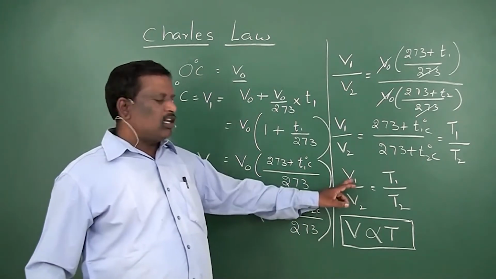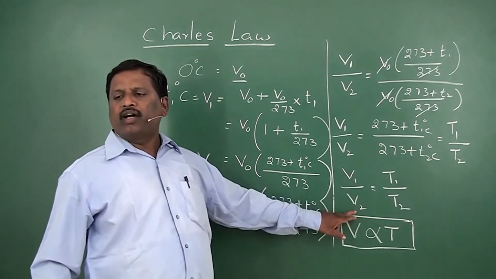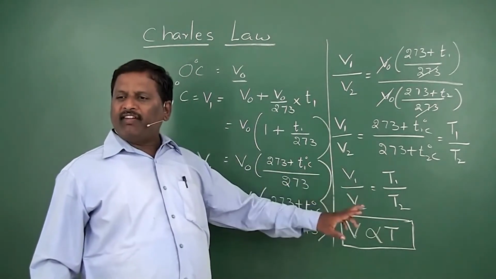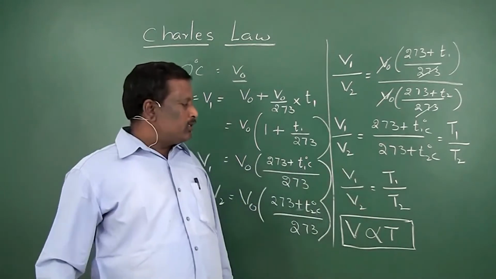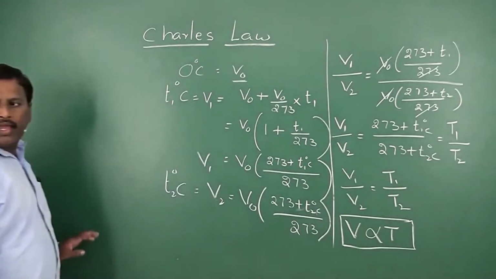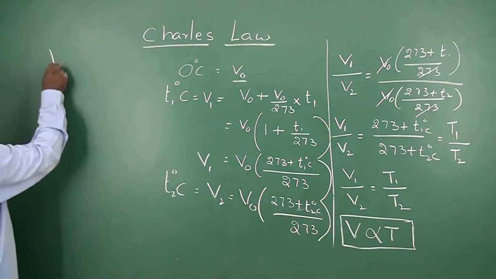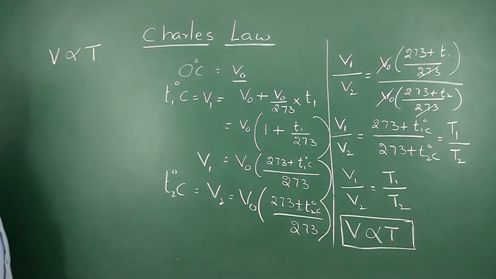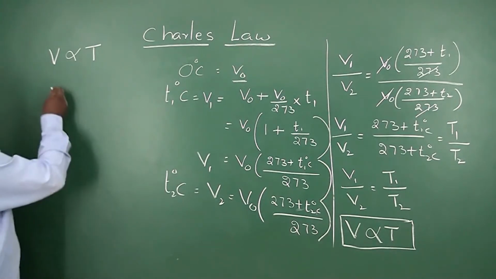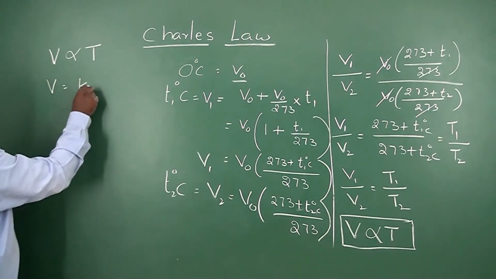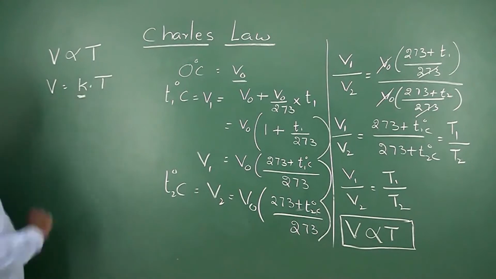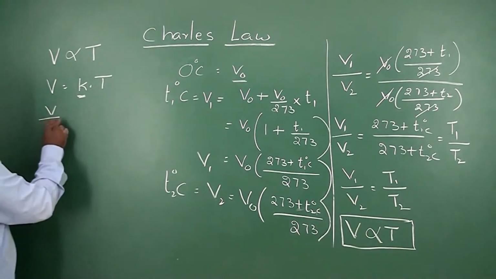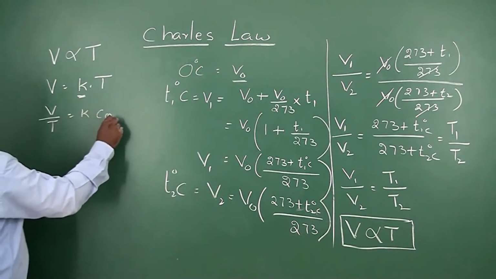Another form of Charles' law is V1 by V2 is equal to T1 by T2, or V1 by T1 is equal to V2 by T2. You can write the same thing as V is directly proportional to capital T, where T is absolute temperature, or V is equal to K into T, where K is a constant. That is, V by T is equal to K, constant.